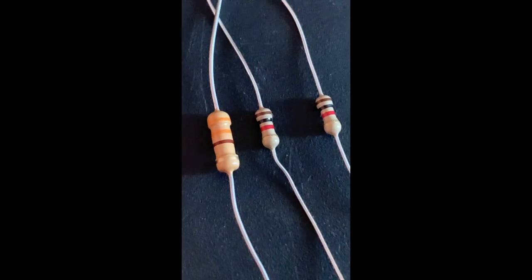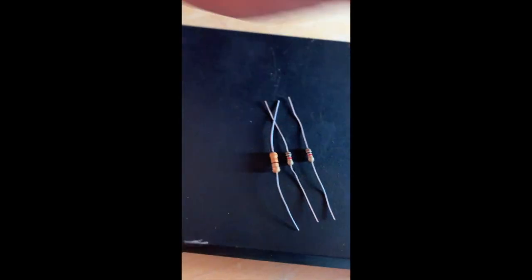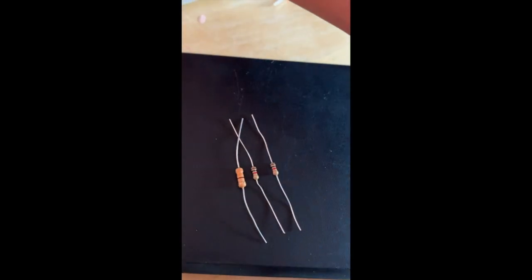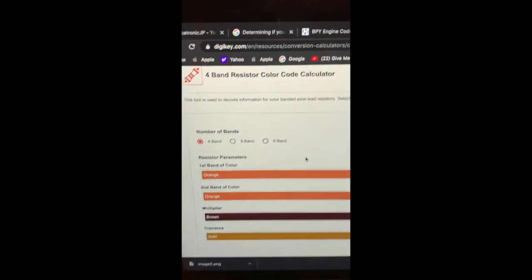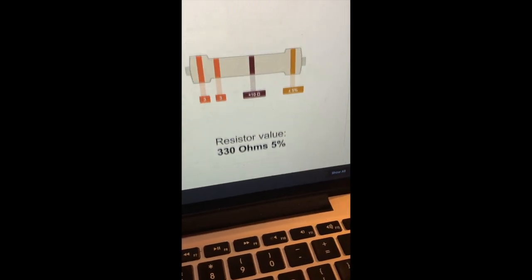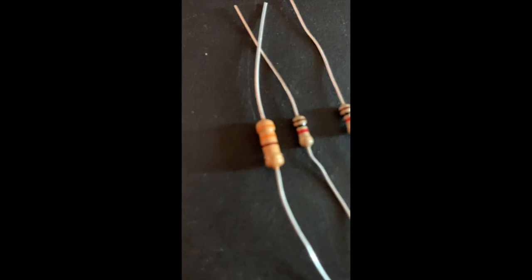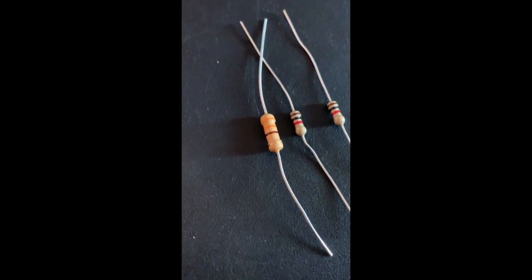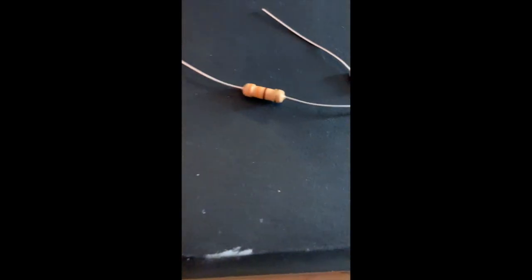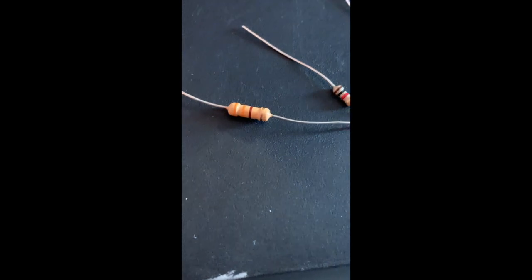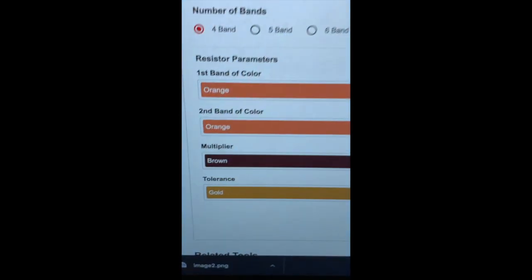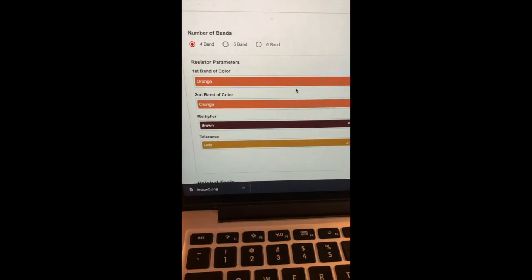As you can see, we have colors. If we have a resistor, we can actually check the value of it. This one right here is orange. Orange, orange, and brown with a gold. Okay, we have orange, orange, and brown with gold.